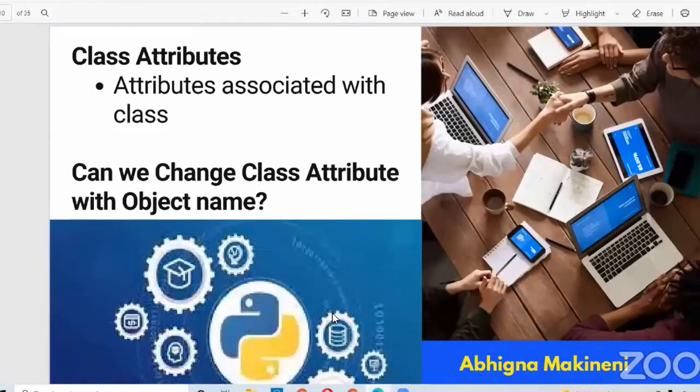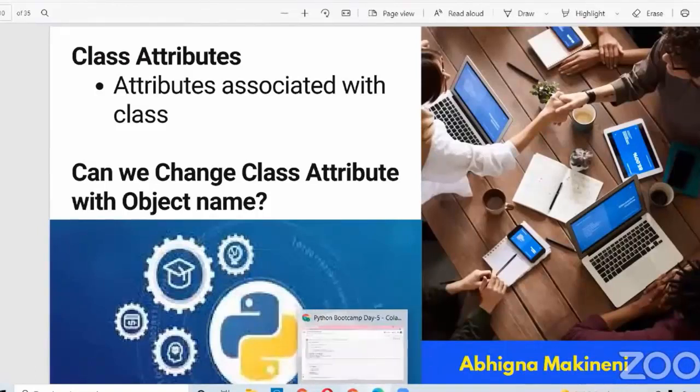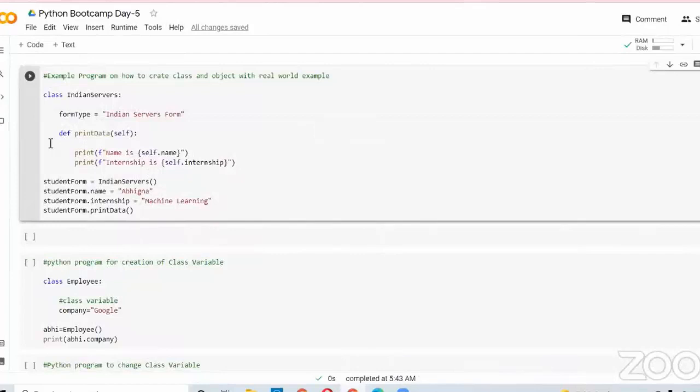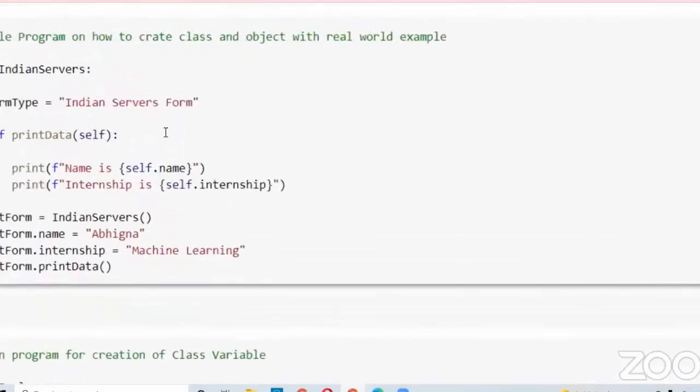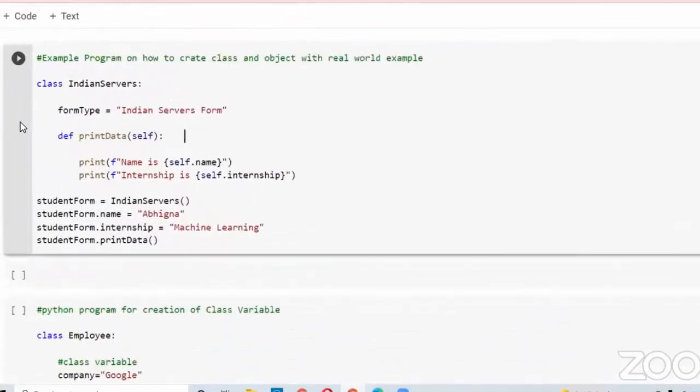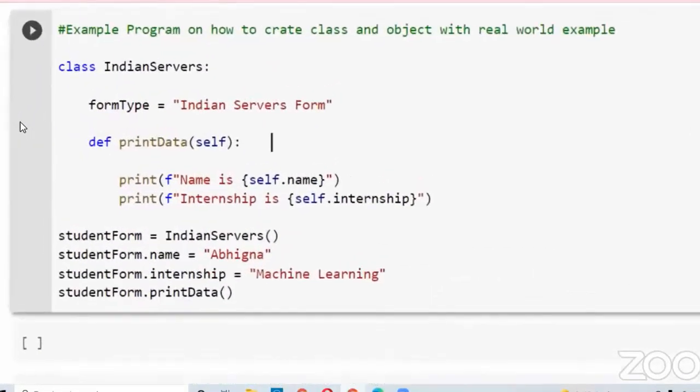Now, let me explain with another example. I will show one example program: how I create a class, how I keep different variables or methods inside the class, and how I created an object.